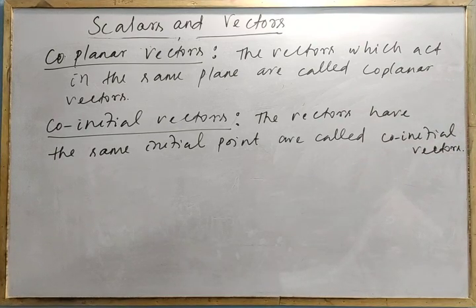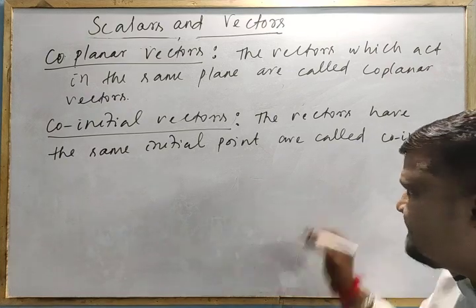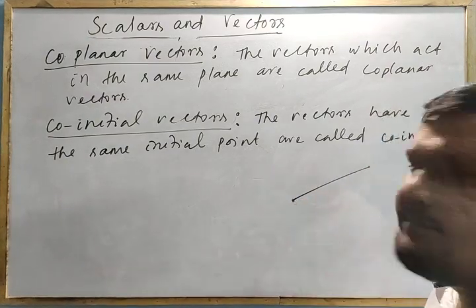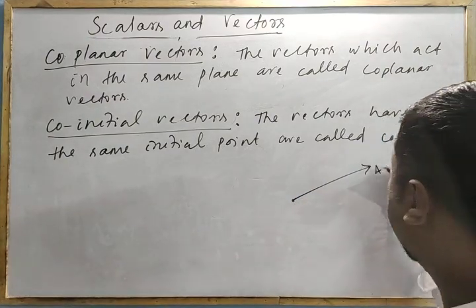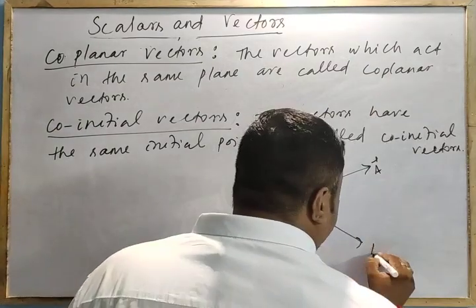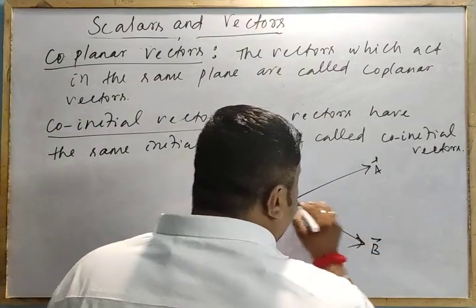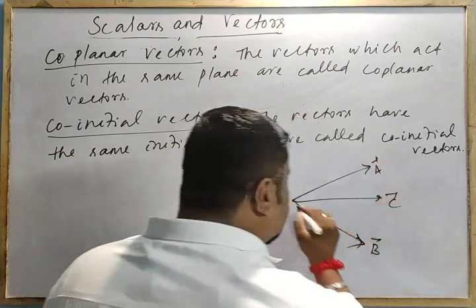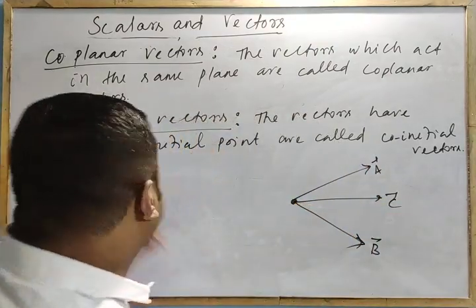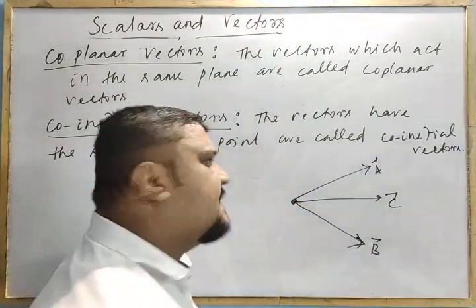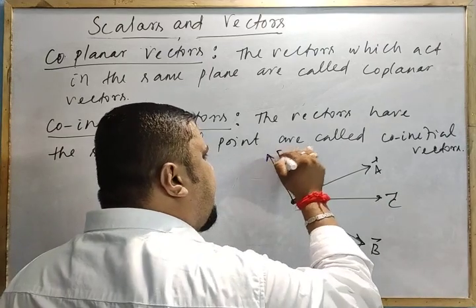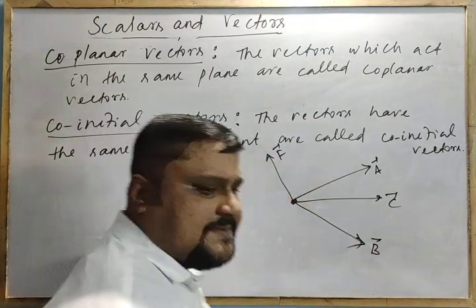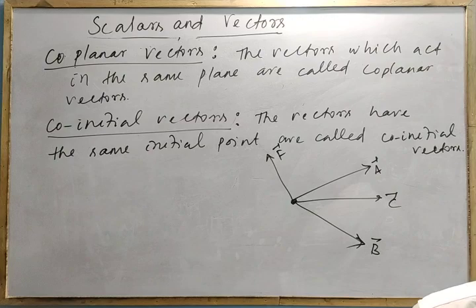Initial point means starting point. So this is vector A, another vector B, another vector C. Different directions, but the initial point is fixed. That's why it is called co-initial.